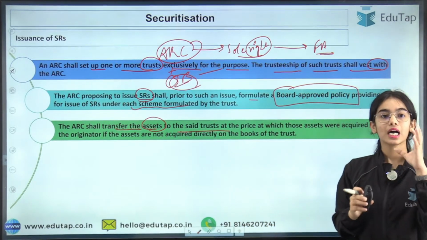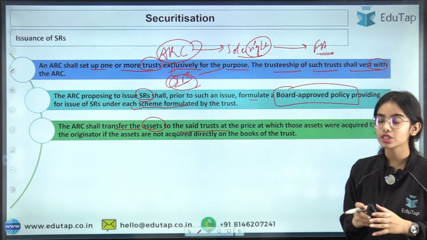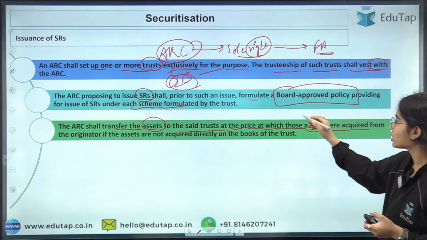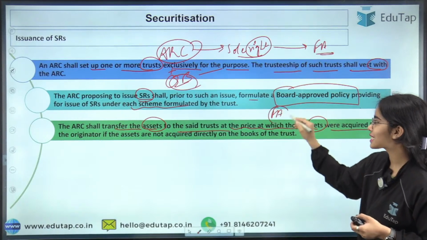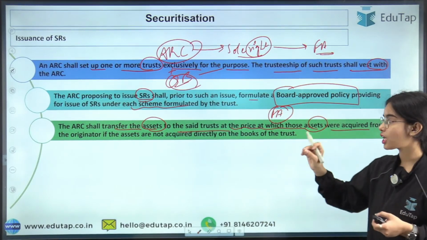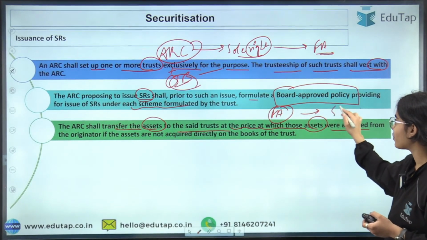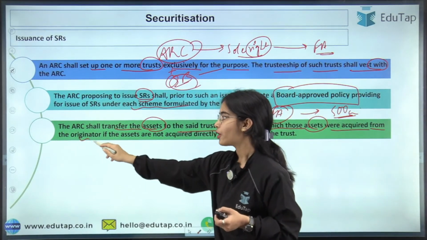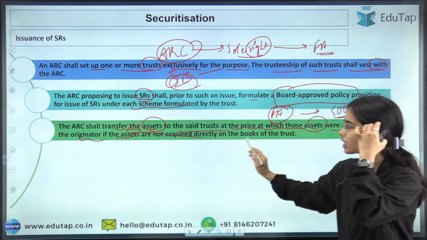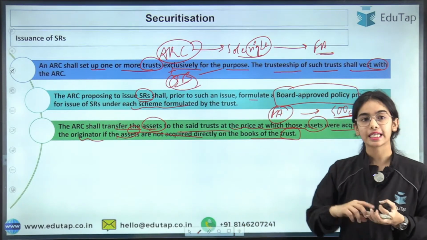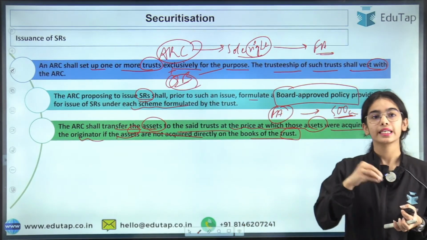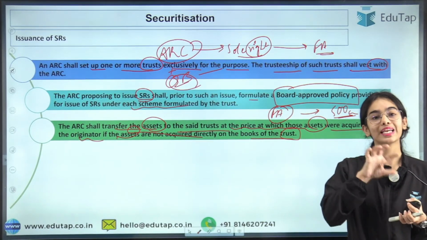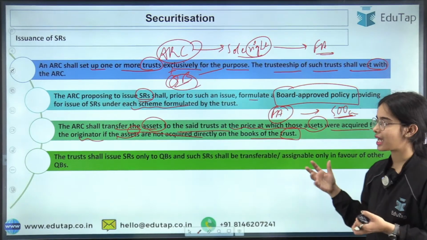So you know that the assets have to be transferred to the trust at the price at which those assets were acquired. So the financial asset of 600 crores was acquired at the price of 500 crore, okay, from the originator, from the original lender. Either directly acquire the asset in the books of the trust, or if you have taken it in your name, then you have to transfer it to the trust, as easy as that.